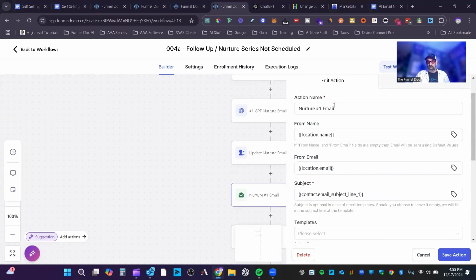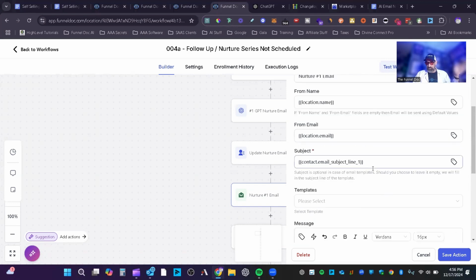And then you'll see here, I've got the nurture email, the location name, location email for the actual tags in it. And then I've just got for each one, and you can literally just go through and change this number to 1, 2, 3, 4, to whatever it is, because that's how the format is set up. So you don't have to copy and paste anything. If it's subject email one, just make sure it's one.